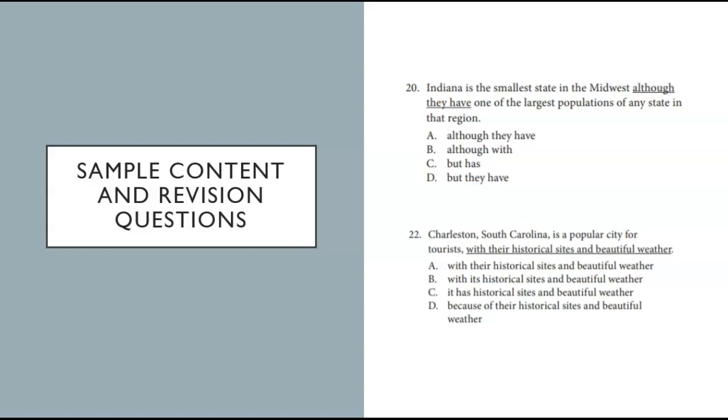Indiana is the smallest state in the Midwest, although with one of the largest populations of any state in that region. Well, both of those are going to make this a run-on sentence, and that means the second sentence is going to be a fragment, but the punctuation doesn't exist for either. Let's see about the but sentences.